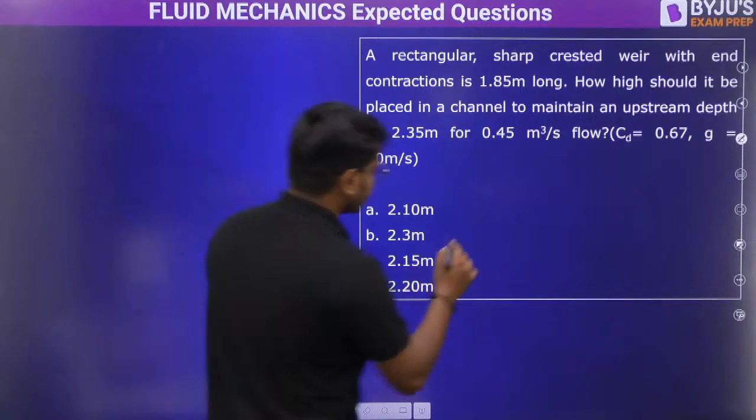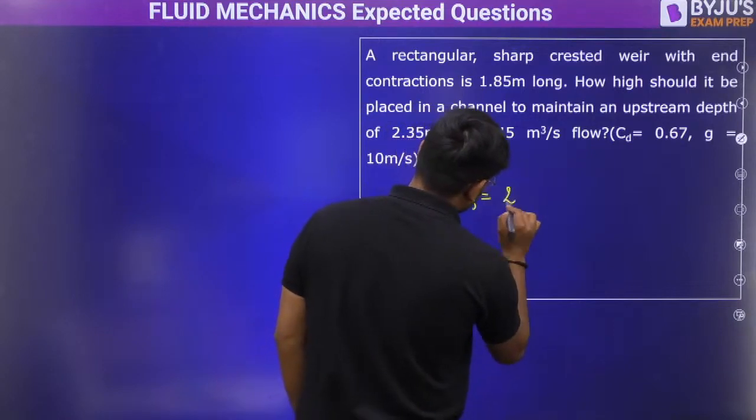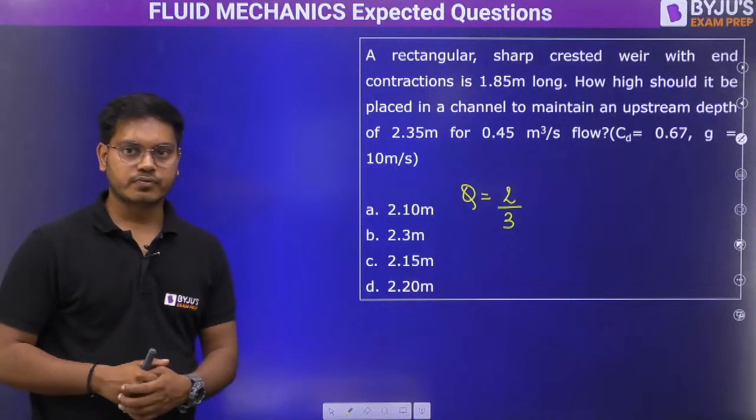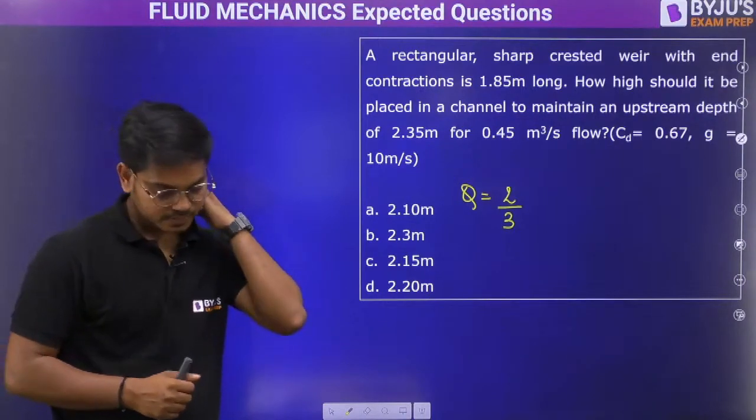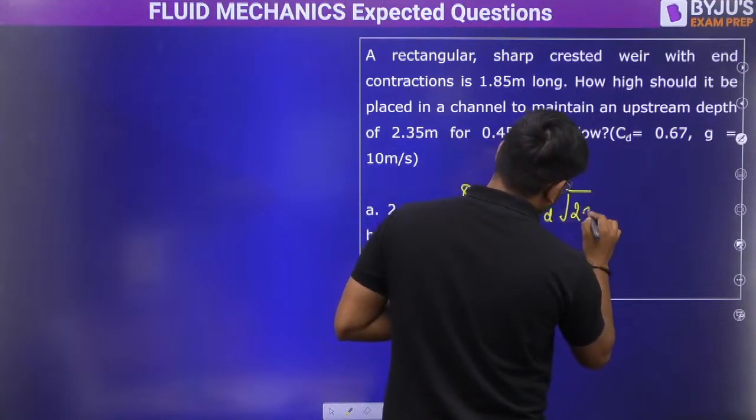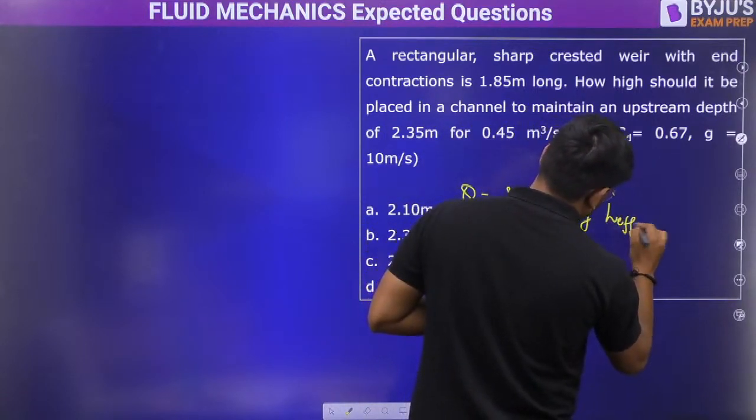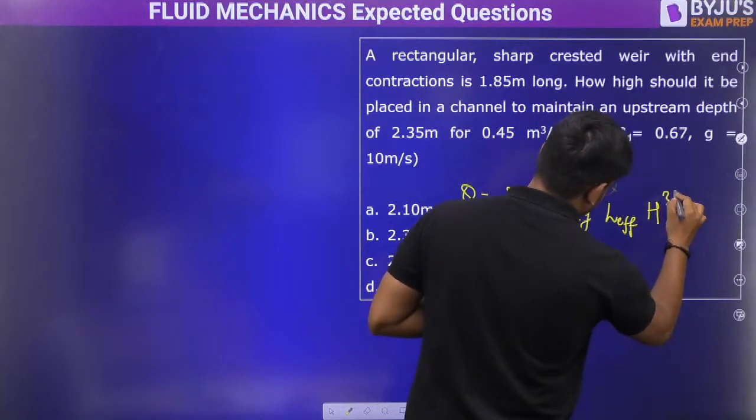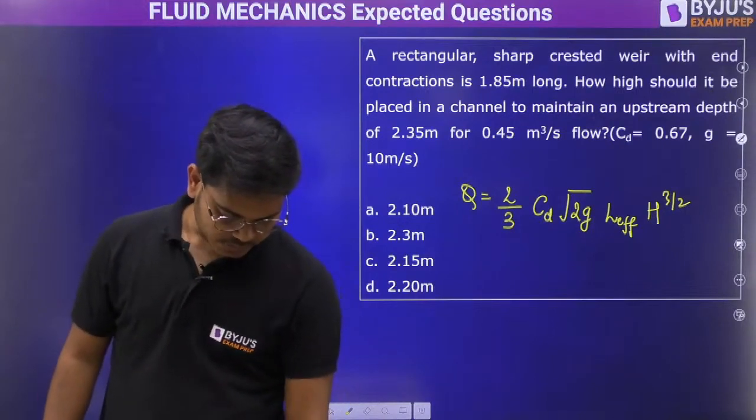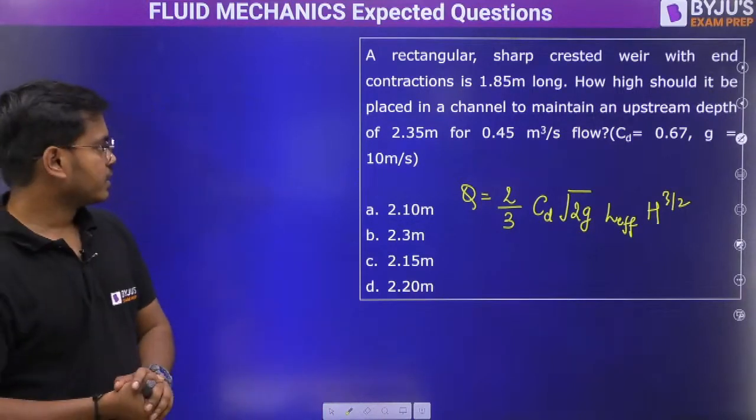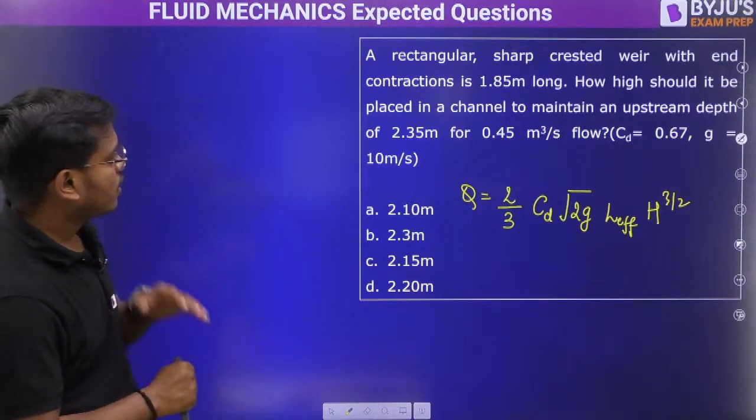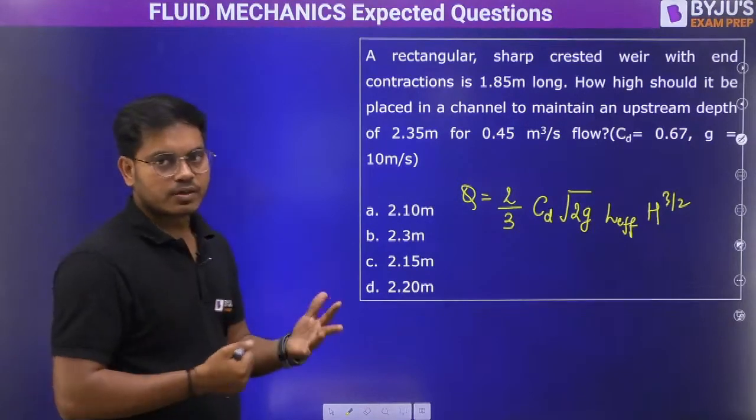So sharp crested, right? So Q. Suratkal, yes, right. CD under root 2G will be using L effective H raised to the power 3 by 2. Right, sir. So now here we first need to find out few things like L effective. How many end contraction they are saying? With end contraction they have said, right?